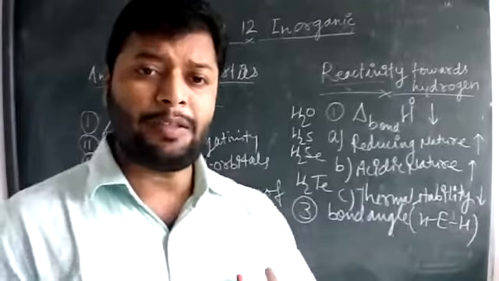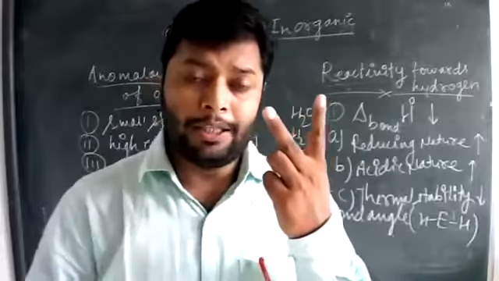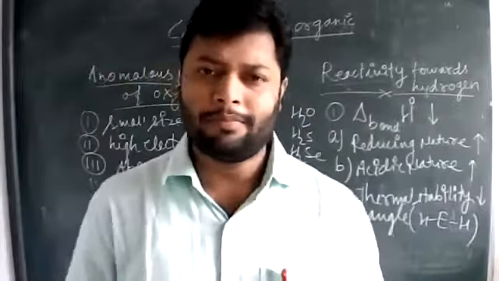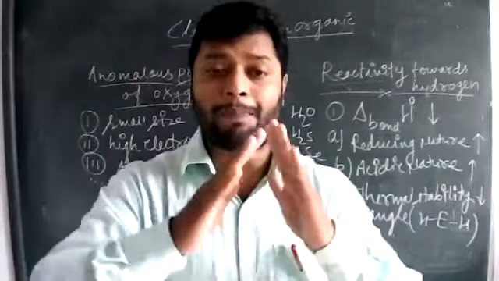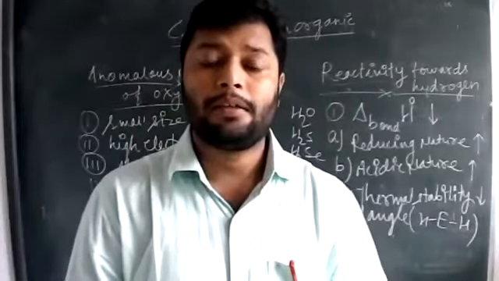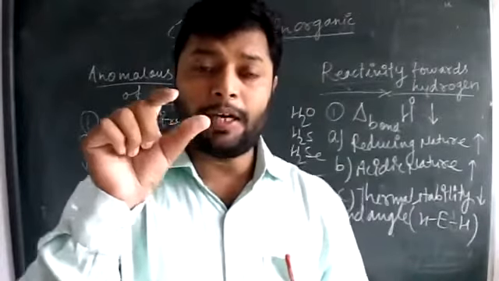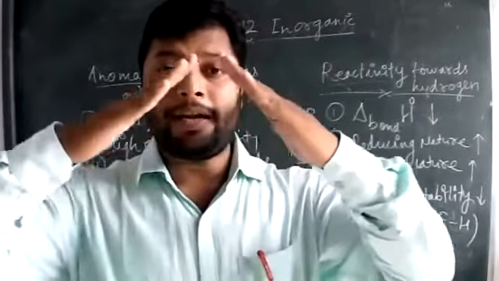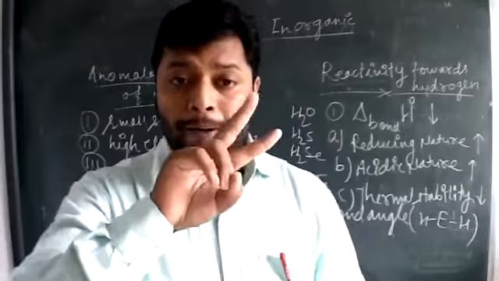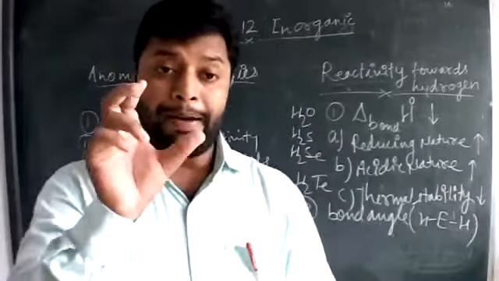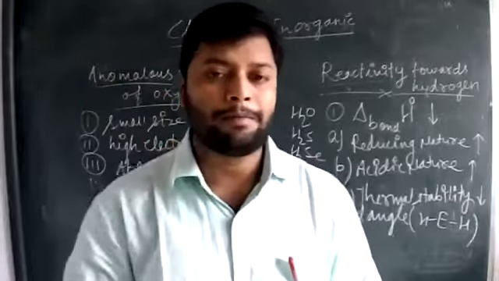Bond angle always depends upon only two different types of repulsion. One repulsion arises due to the lone pair. The other repulsion arises due to the bond pair. That is the only case. If we consider the repulsion of the lone pair, the bond angle is compressed. If we consider the repulsion of the bond pair, the bond angle expands. So expansion of the angle depends upon the repulsion of the bond pair. Compression of the angle depends upon the repulsion of the lone pair with the bond pair.